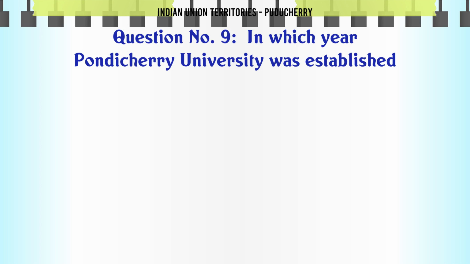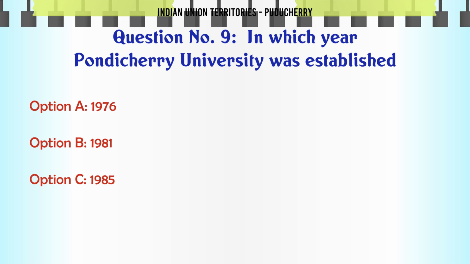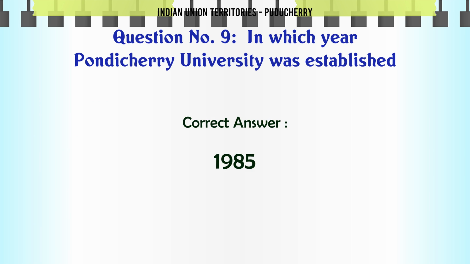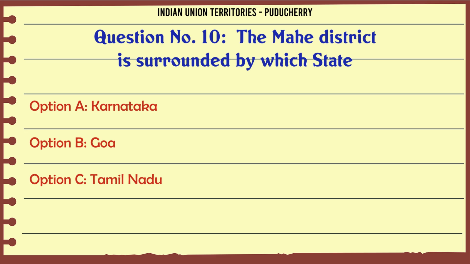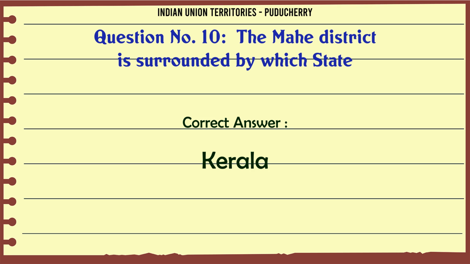In which year Pondicherry University was established? A. 1976, B. 1981, C. 1985, D. 1989. The correct answer is 1985. The Mahe district is surrounded by which state? A. Karnataka, B. Goa, C. Tamil Nadu, D. Kerala. The correct answer is Kerala.